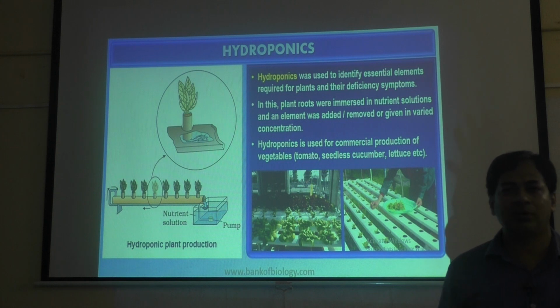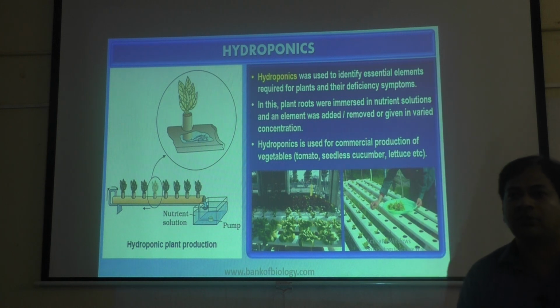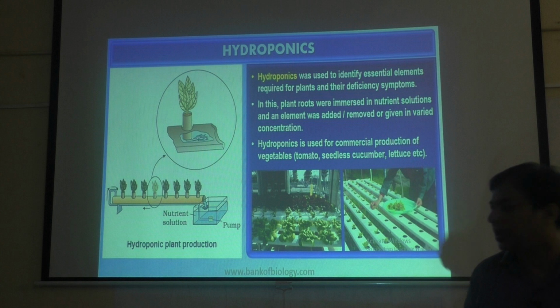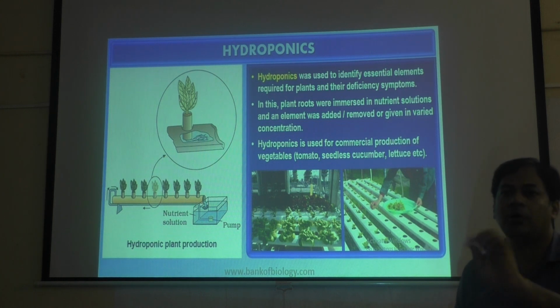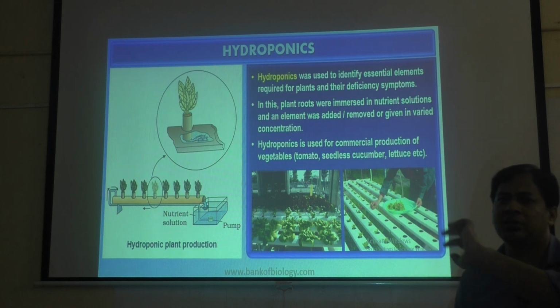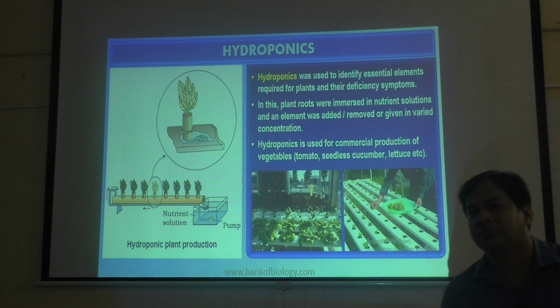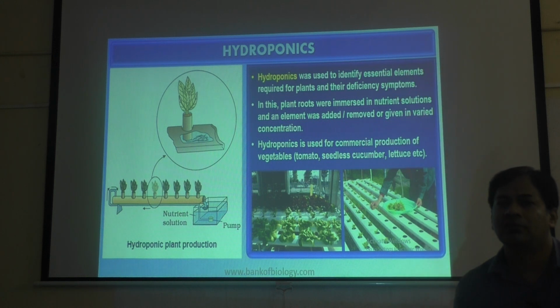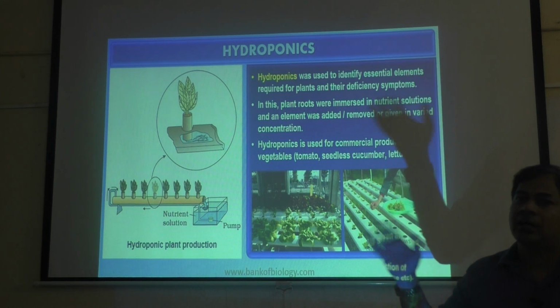For example, magnesium is not required for all plants, and zinc is not required for all plants. Some requirements differ for different plants, and some minerals are common for all plants. That's why he did hydroponics.